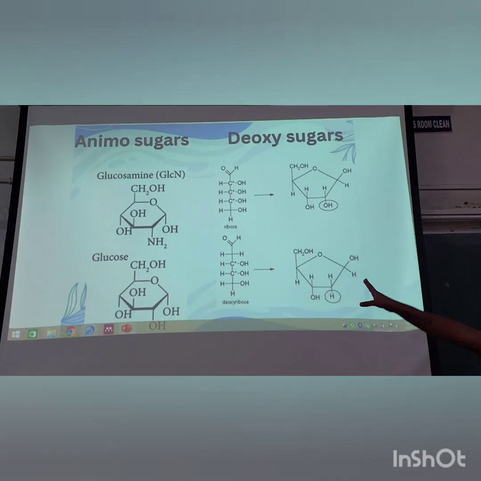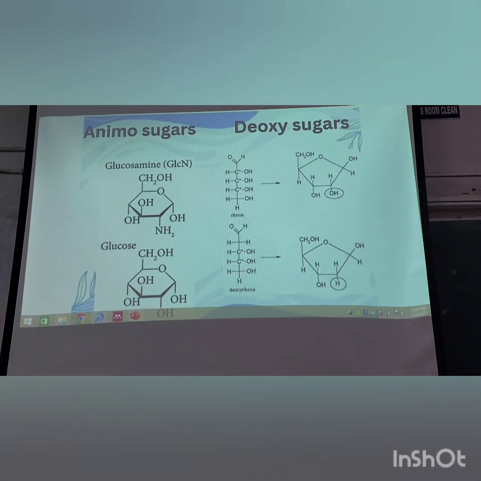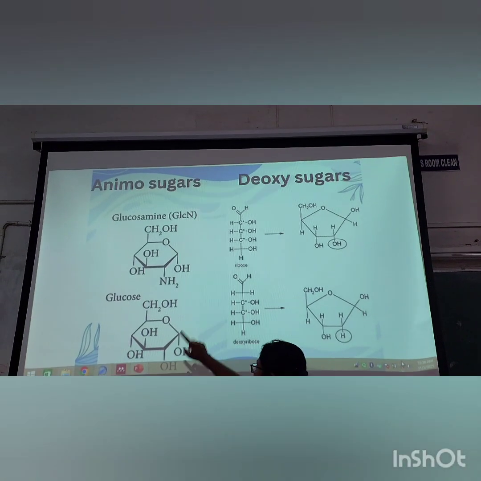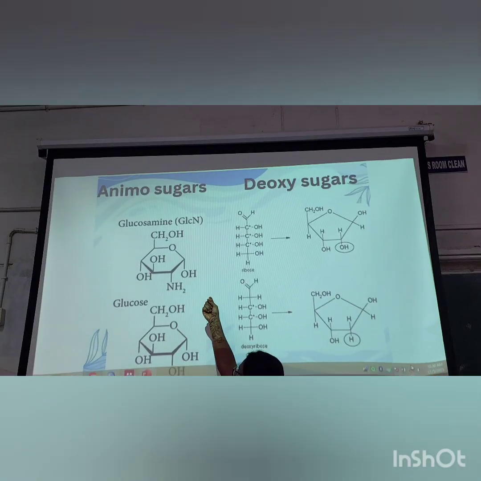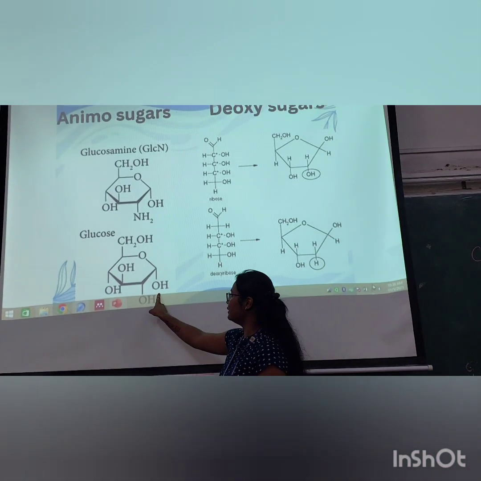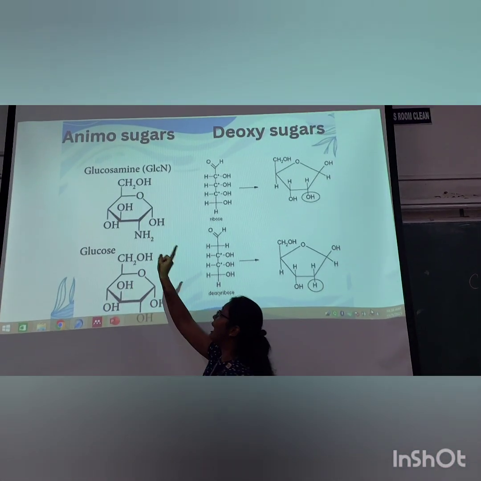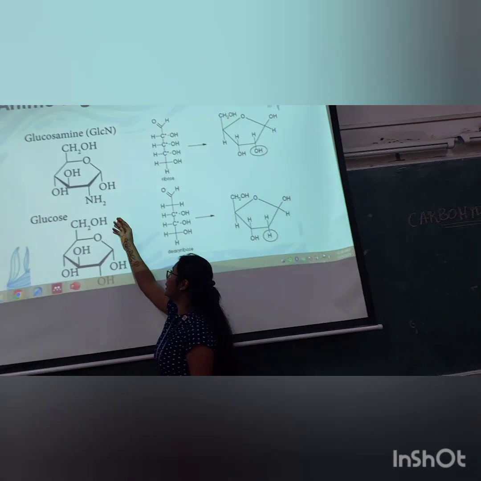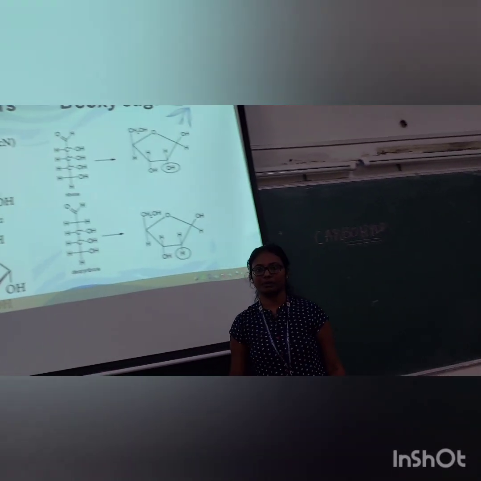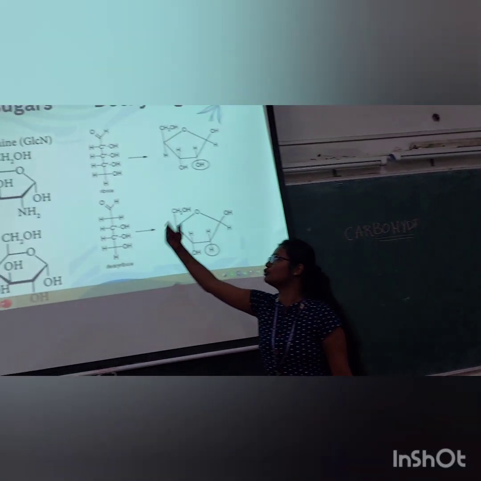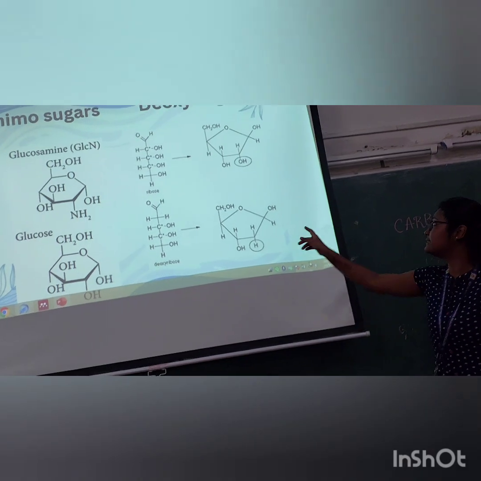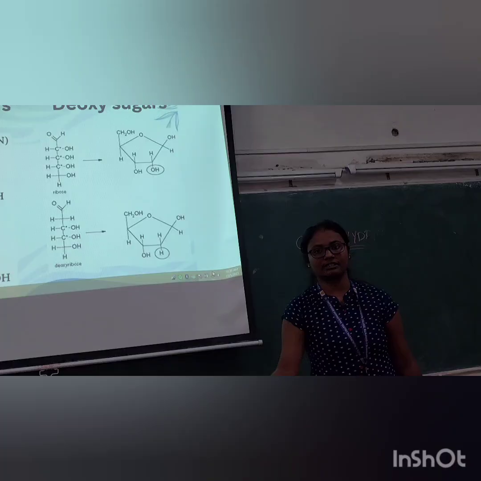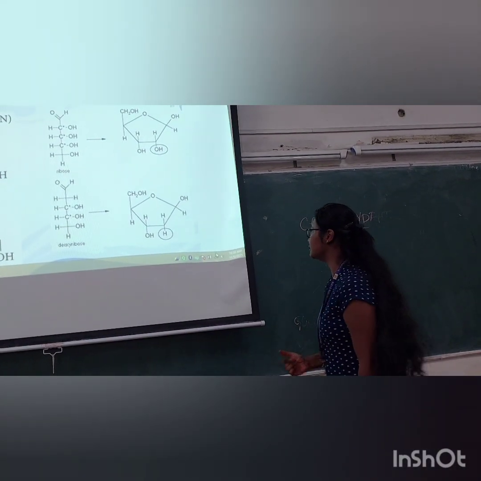Next, amino sugars are also one type of sugar derivative of carbohydrates. For example, glucosamine. Glucose is converted into glucosamine. How? See here, one OH group is converted into, as the name itself suggests, an amino group. Next, deoxy sugars. As I said, ribose is converted into deoxyribose by losing one oxygen. See here.